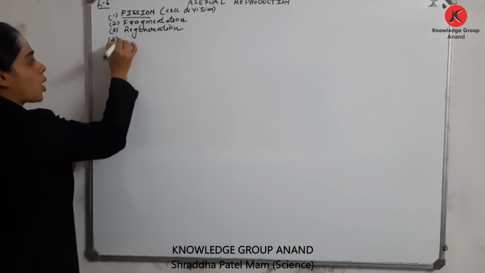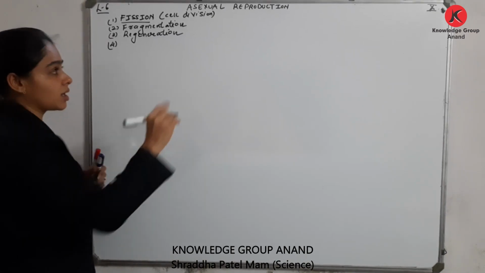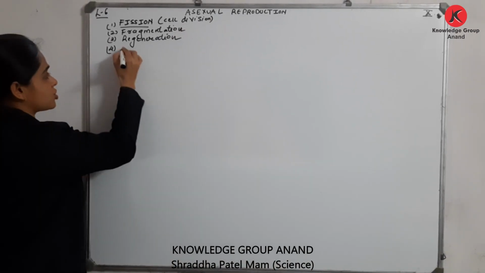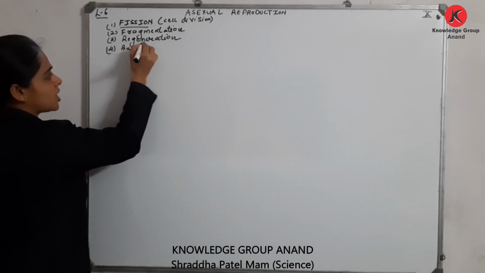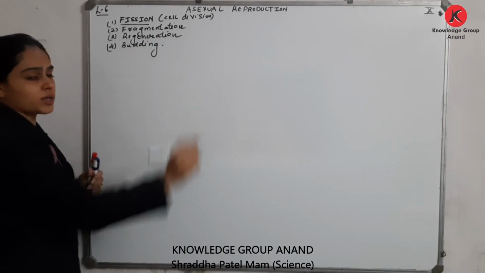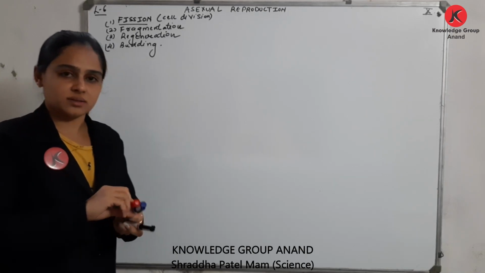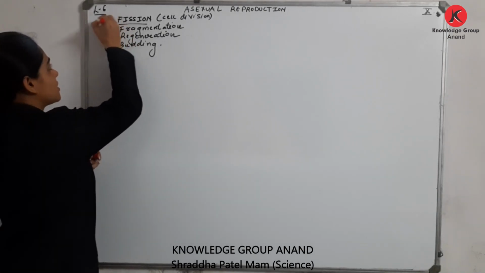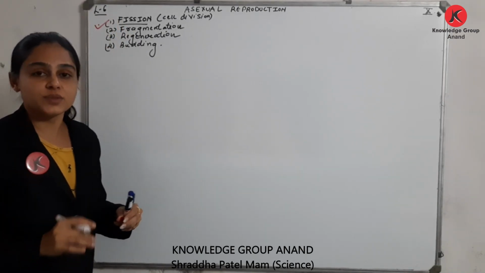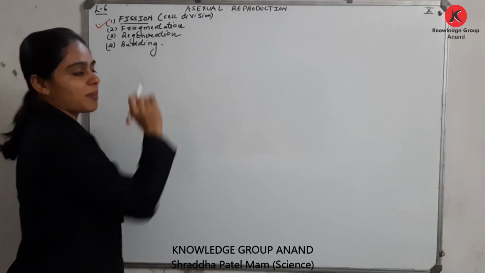And the fourth one that we are going to discuss under asexual reproduction is called budding. So process number 1, fission, you all know. Now we are going to start with fragmentation.